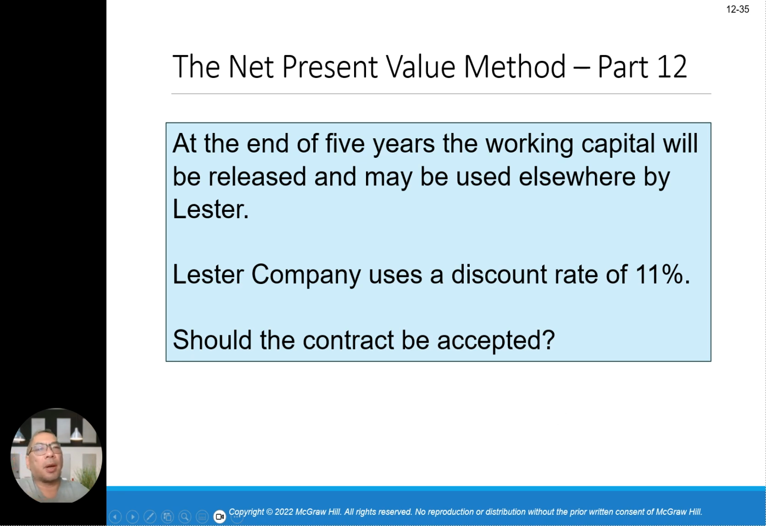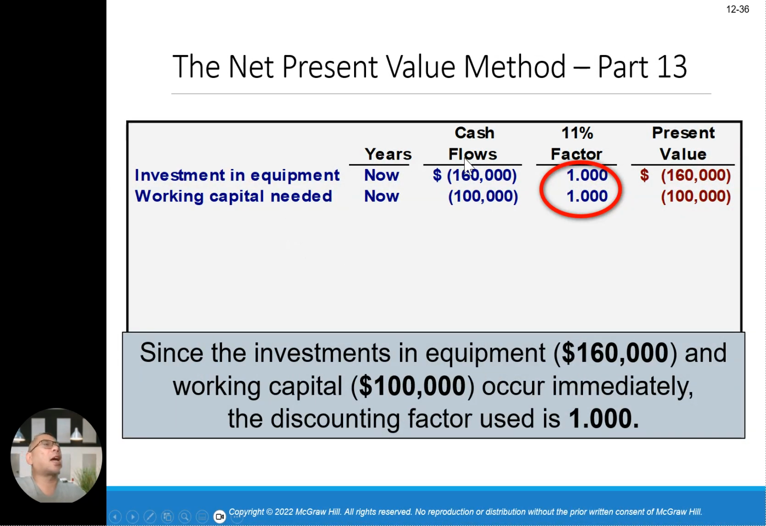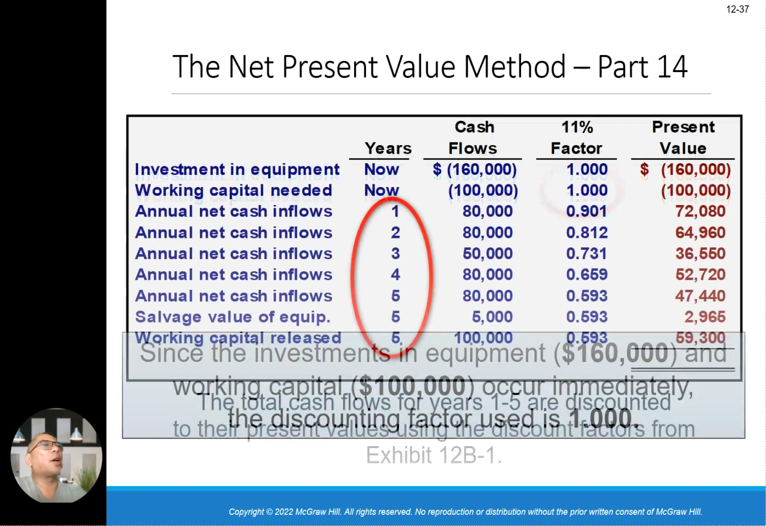That's the key part. So we're going to start step by step. Investment in equipment, 160,000, at a factor of 1.00, so you get 160,000 here. And the working capital needed, 100,000 at 1.00, which is 100,000. So you've got both of them: investment in equipment, 160,000 negative, and working capital, 100,000 negative. Currently, the discount factor used is 1.00. Once you get this one, then we go into the detail.